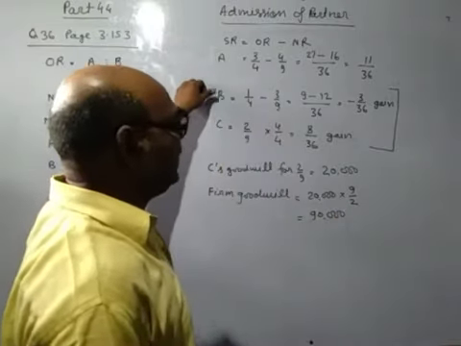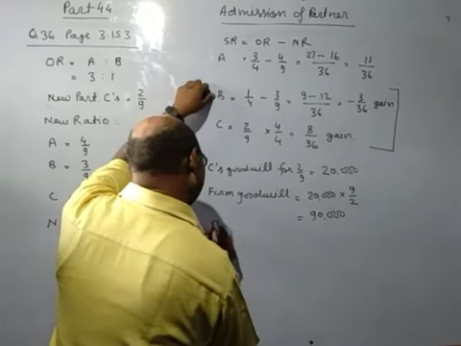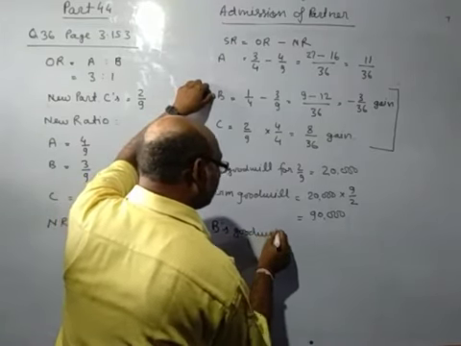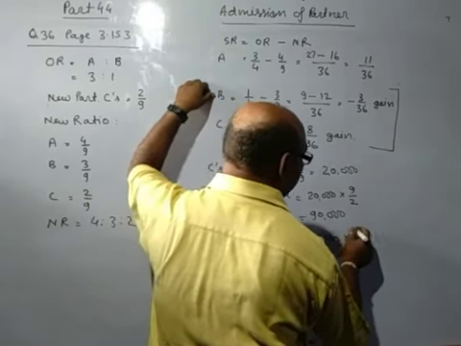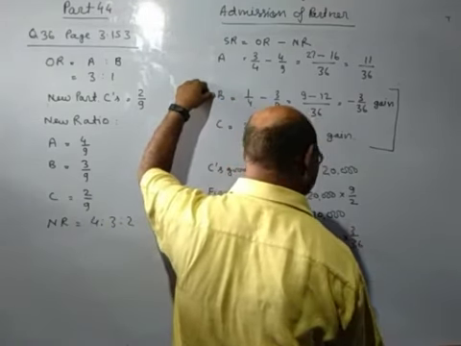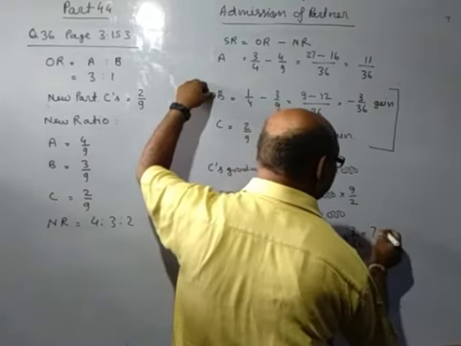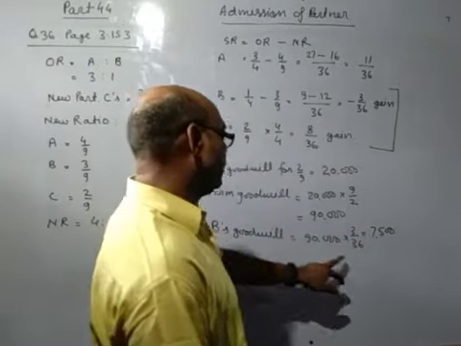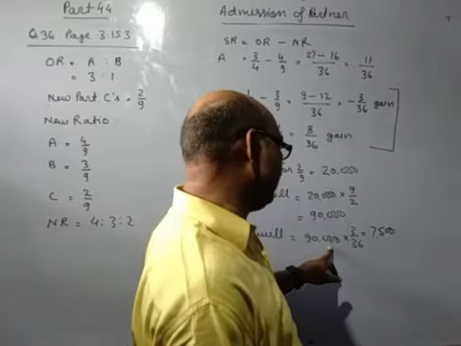B is also gaining, so B will also pay for goodwill. So B's goodwill 90,000 into 3/36, 1/12, so 7,500.